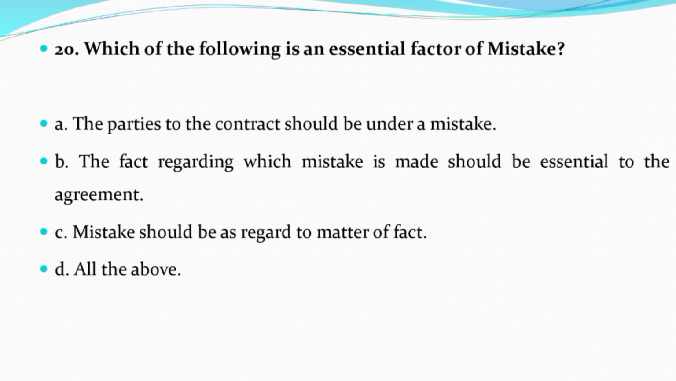Now question number 20. Which of the following is an essential factor of mistake? Option A, the parties to a contract should be under a mistake. Option B, the fact regarding which mistake is made should be essential to the agreement. Option C, mistake should be as regards to matter of fact. Option D, all of the above. And the correct answer is option D, that is all of the above.